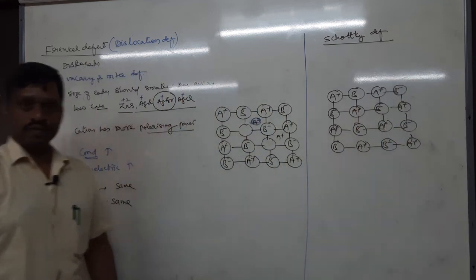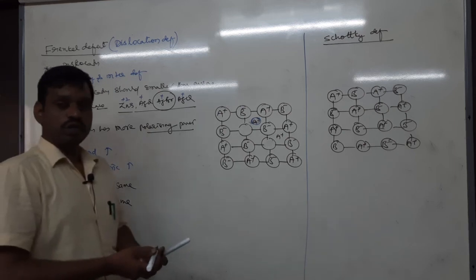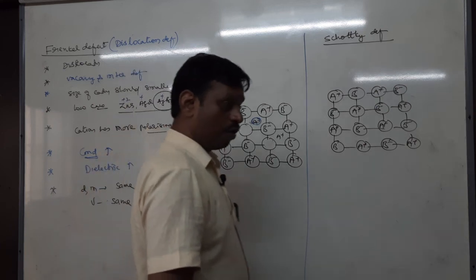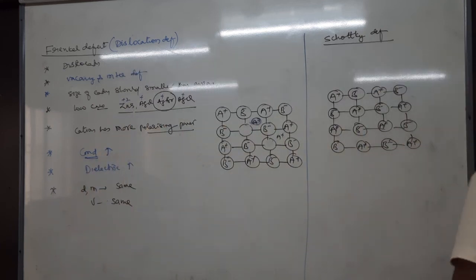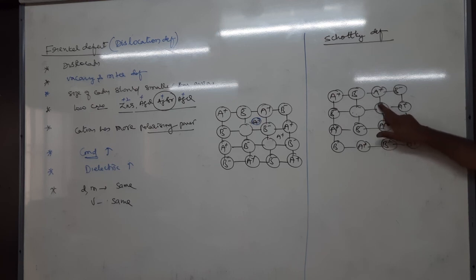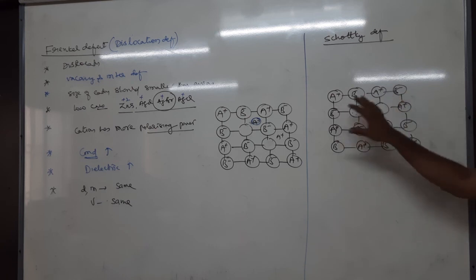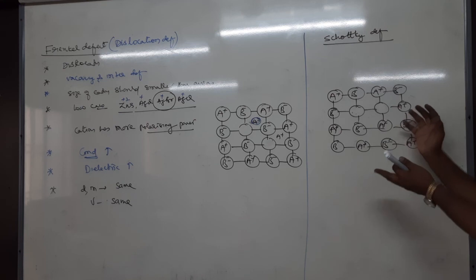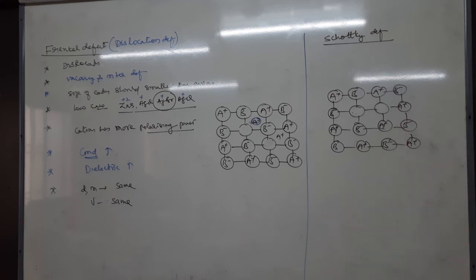Then when is the Schottky defect possible? Schottky defect arises when both cation and anion go missing together from the crystal lattice. They do not enter any interstitial sites. Therefore, both cation and anion together go missing from the crystal lattice to maintain electrical neutrality.